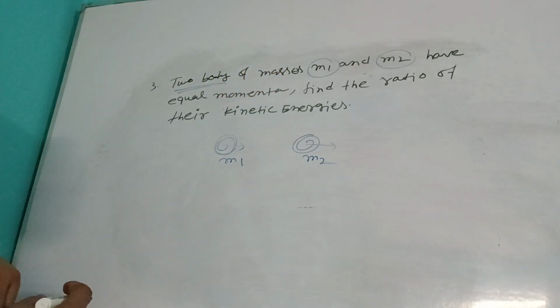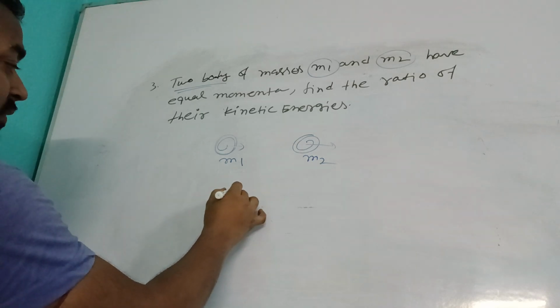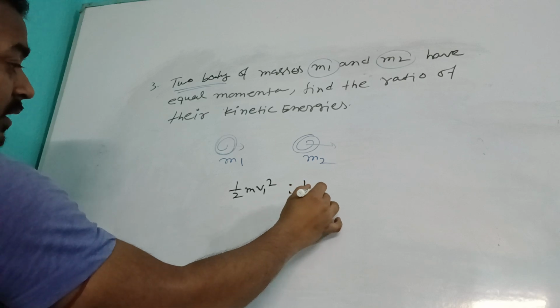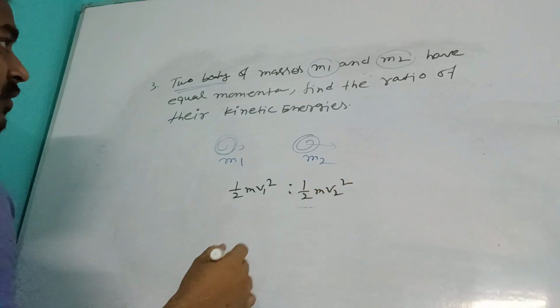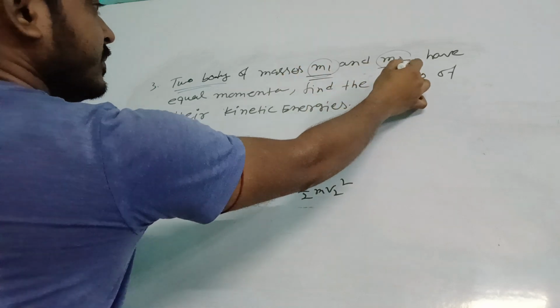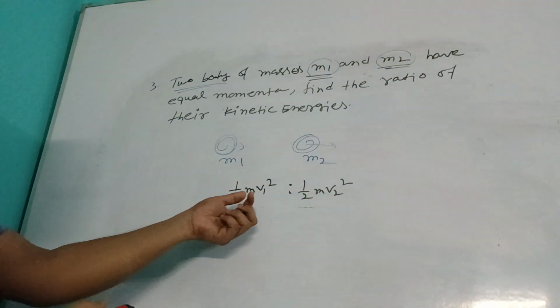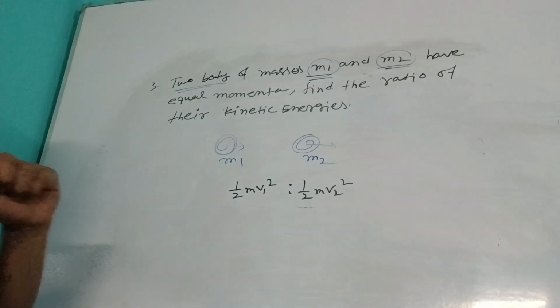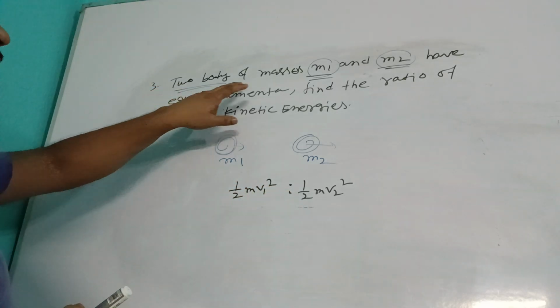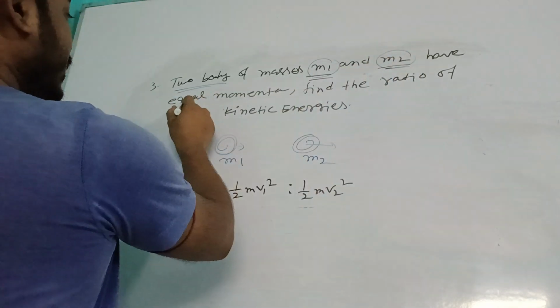So how to find the ratio of kinetic energy? The ratio of kinetic energy will be half m1 v1 square is to half m2 v2 square. Very good. Masses m1 and m2 are given. But what about the velocity? भाई velocity के बारे में कोई पता नहीं है. No information. So what information is given?